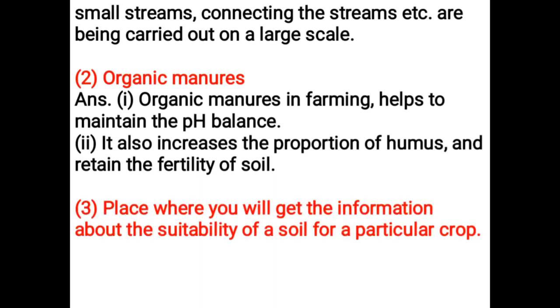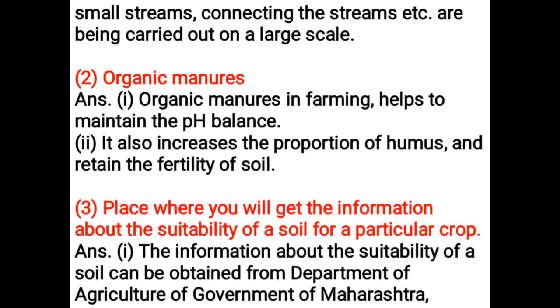Place where you will get the information about the suitability of a soil for a particular crop. The information about the suitability of a soil can be obtained from the Department of Agriculture of Government of Maharashtra, Natural Resource Conservation Services, soil testing laboratories in various states and at many agricultural universities. The type of soil, soil fertility, pH status of the soil, etc. are determined in soil testing. Based on the testing, an analysis of the soil is done and information about the suitability of a soil for a particular crop is provided.